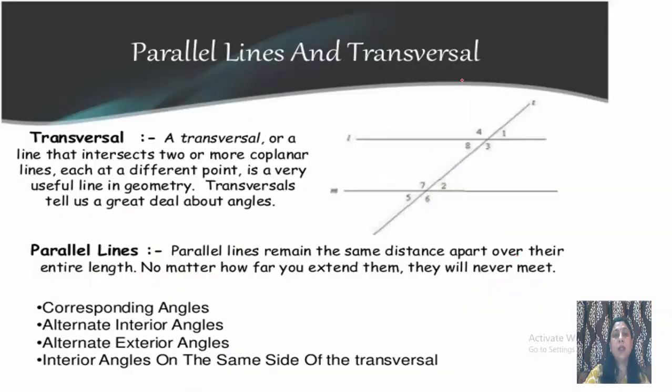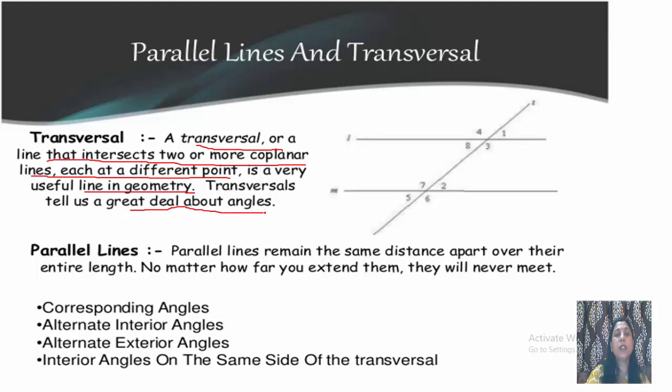Now parallel lines and a transversal. What is a transversal? A transversal is a line that intersects two or more coplanar lines, each at a different point, and is a very useful line in geometry.